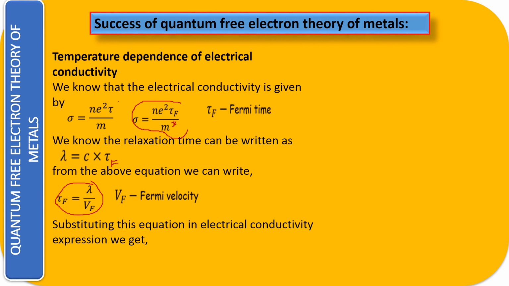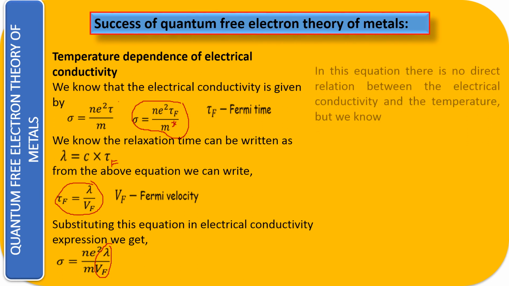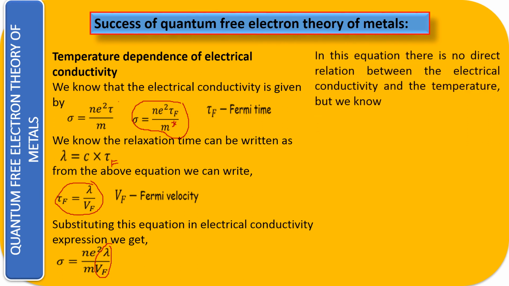Sigma is equal to n squared tau f upon m star. If we substitute the value of tau f, which is lambda upon Vf, we get the relation. Now let us see the relation between lambda and Vf. In this equation, there is no direct relation between electrical conductivity and temperature, right? But what happens to the length of the collision distance? Does it change with temperature or remain the same?